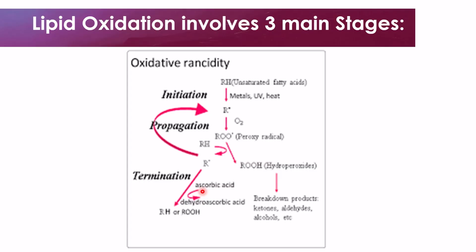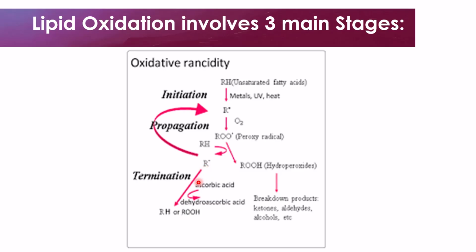As you can see over here, these lipid free radicals can react with this lipid free radical to form a stable molecule, and the peroxide radicals over here can also react with these lipid free radicals to also form a stable molecule.